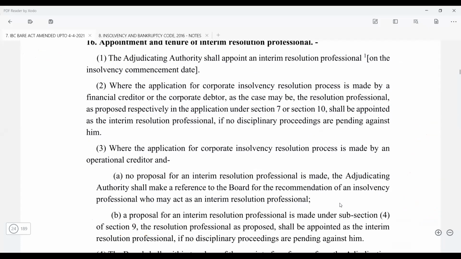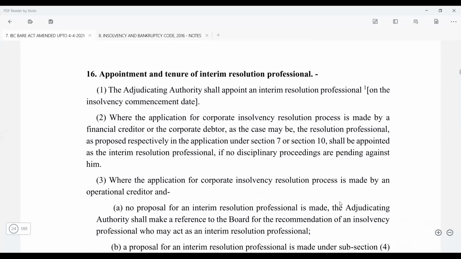So here we have the appointment and the tenure of the interim resolution professional. Again, this is an important question. The interim resolution professional is going to remain in his position from the date of his appointment till the time a resolution professional is appointed, which can be either the interim resolution professional himself or some other person. Okay, guys, clear?